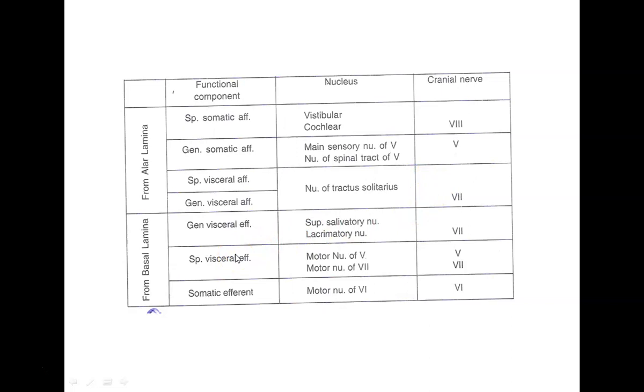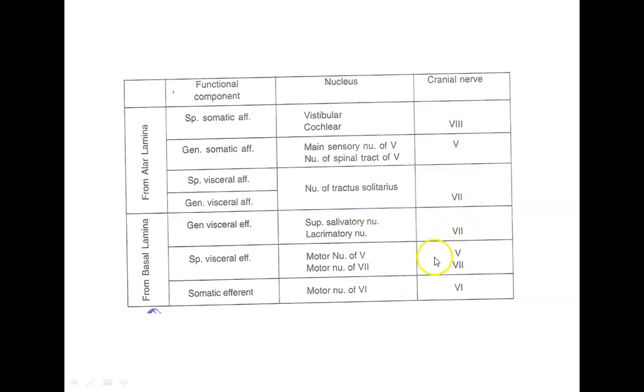So we can say simply that the alar derivatives are the 8th nerve, the 5th nerve, then the 7th nerve.